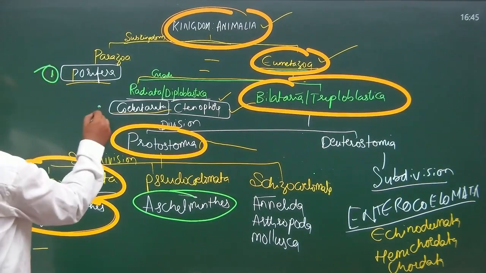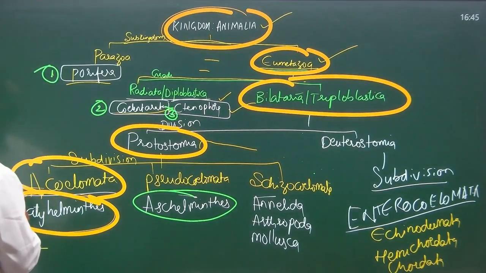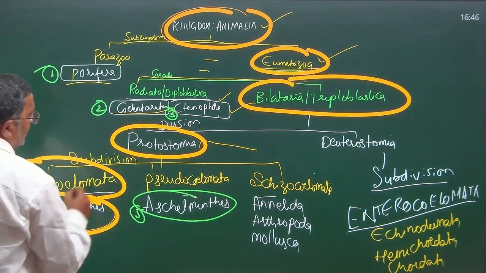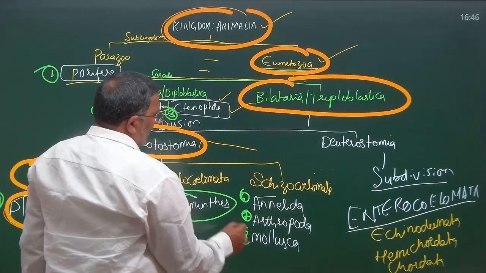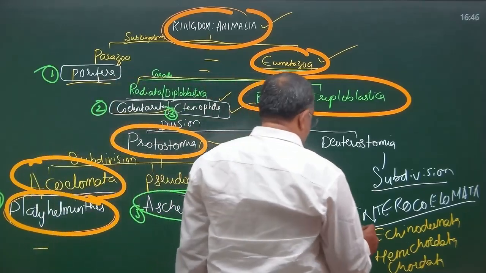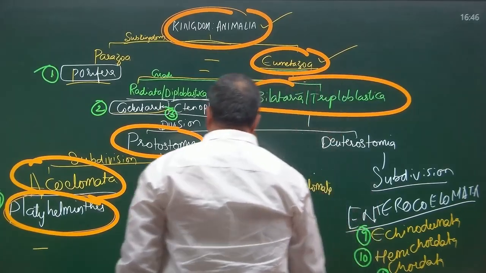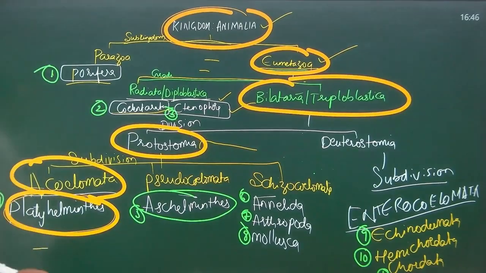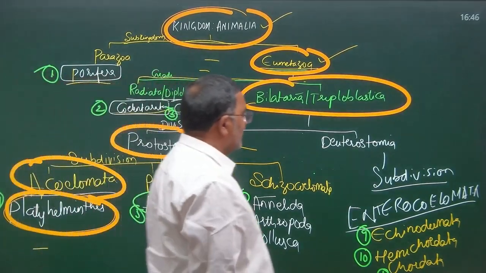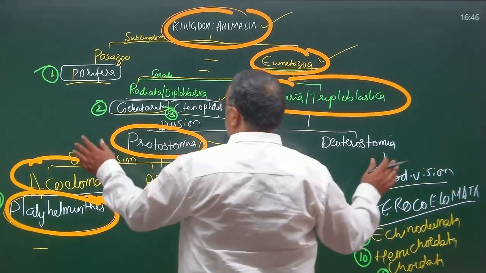First is Porifera, then Coelenterata, then Ctenophora, then phylum Platyhelminthes number 4, Aschelminthes 5, Annelida, Arthropoda, Mollusca. Next after that Echinodermata, Hemichordata and Chordata. For all these phyla, you should select 11 pages. Each page on the top you have to write this particular basis of classification. Then for your comfort, the remaining I am writing here itself.